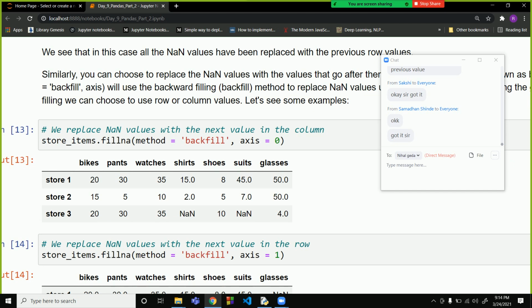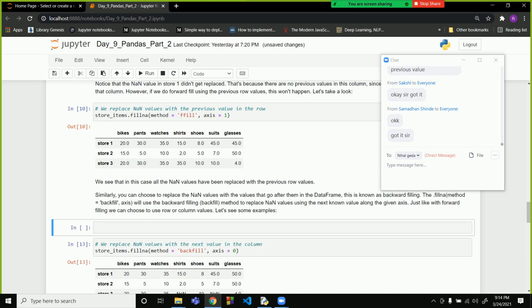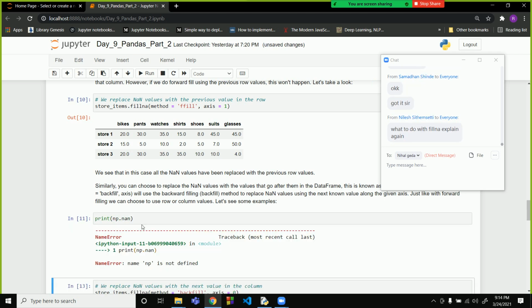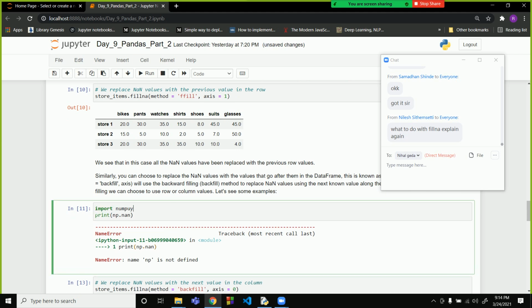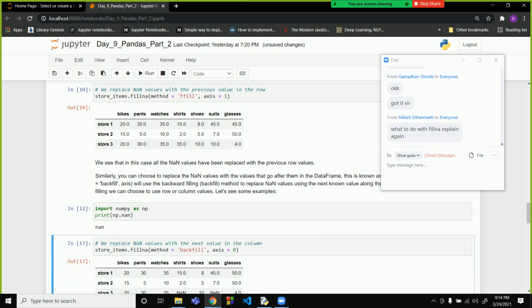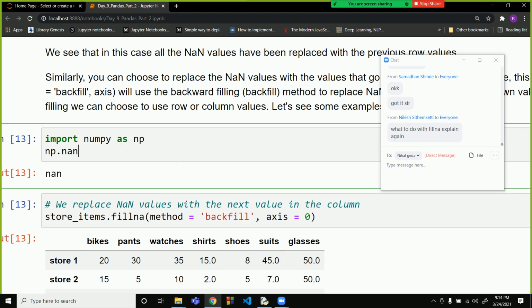Sir, when we write NaN, does it mean we don't know that value? Exactly, we don't know that value. If you try to print that value, you will not get anything. See, NaN, you are not getting anything. You cannot print this value.